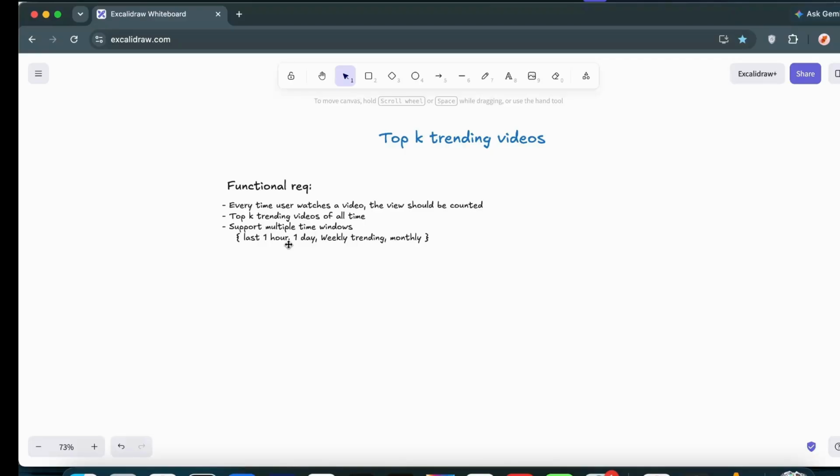So I simply noted down those functional requirements. Every time a user watches a video, the view should be counted. That is fine. Then we have to get trending videos of all time. Then we should support multiple time windows, like whatever trending videos in the last hour, those need to be returned, a 1 day time frame, weekly trending videos, even monthly or yearly, which we can add based on the requirements.